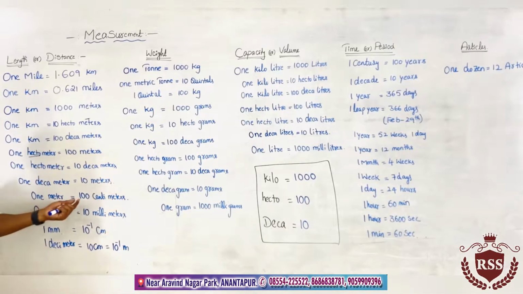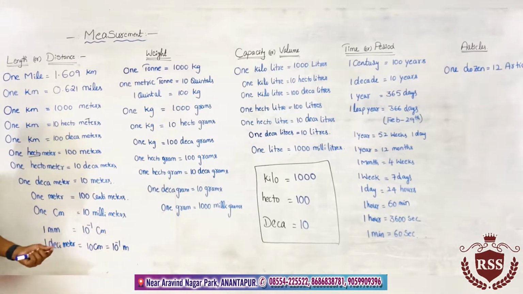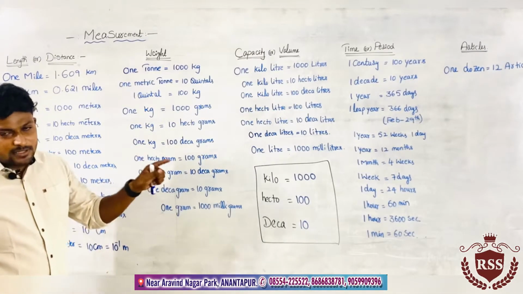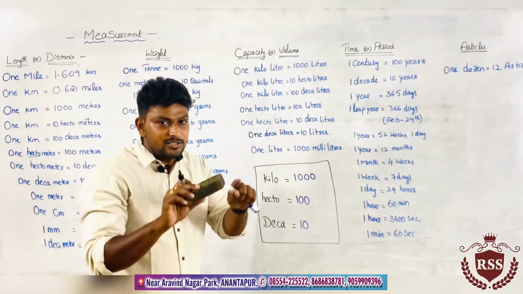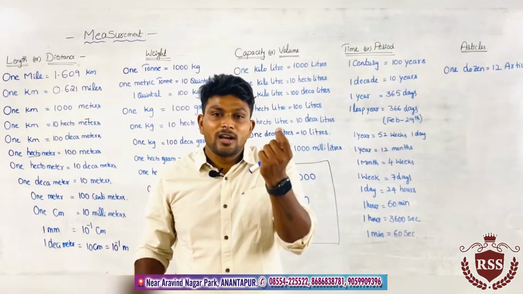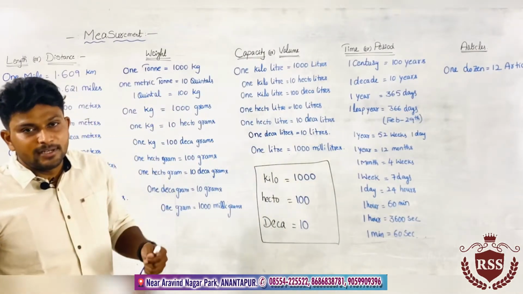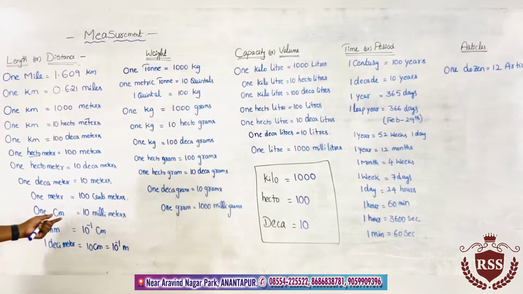Next, 1 meter equals 100 centimeters. 1 centimeter equals 10 millimeters. You can take a scale. On a scale, we have centimeters. On a large scale, there will be 30 centimeters. Between each 1 and 1, there are 10 small lines. Those are called millimeters. So 1 centimeter equals 10 millimeters.